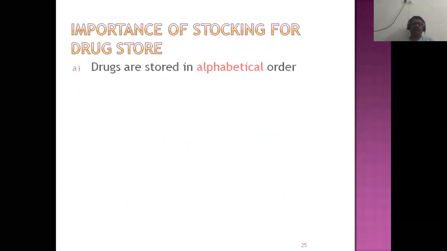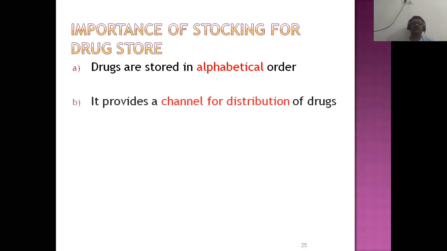Some important points related to the stocking of drugs in the drugstores. Generally, the stocking of drugs in drugstores is in alphabetical order, so it is easy to identify the drugs and easy to reach a particular drug when a prescription comes to the community pharmacy, and to dispense easily to the patients.